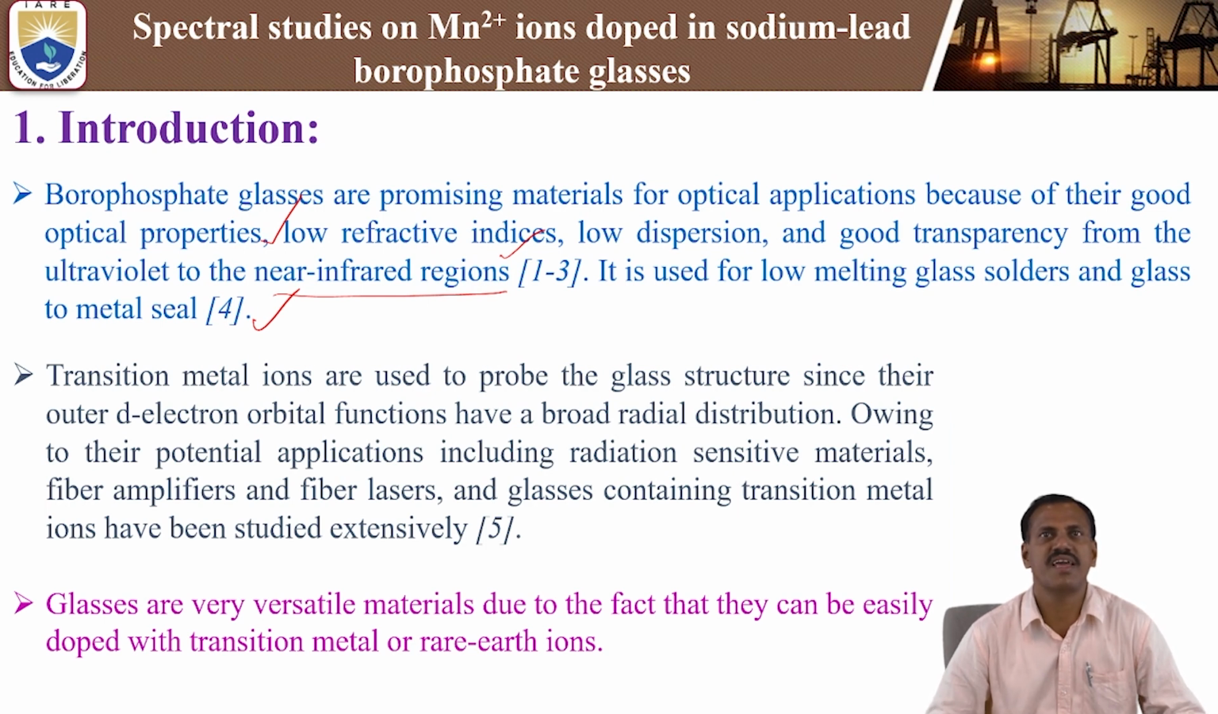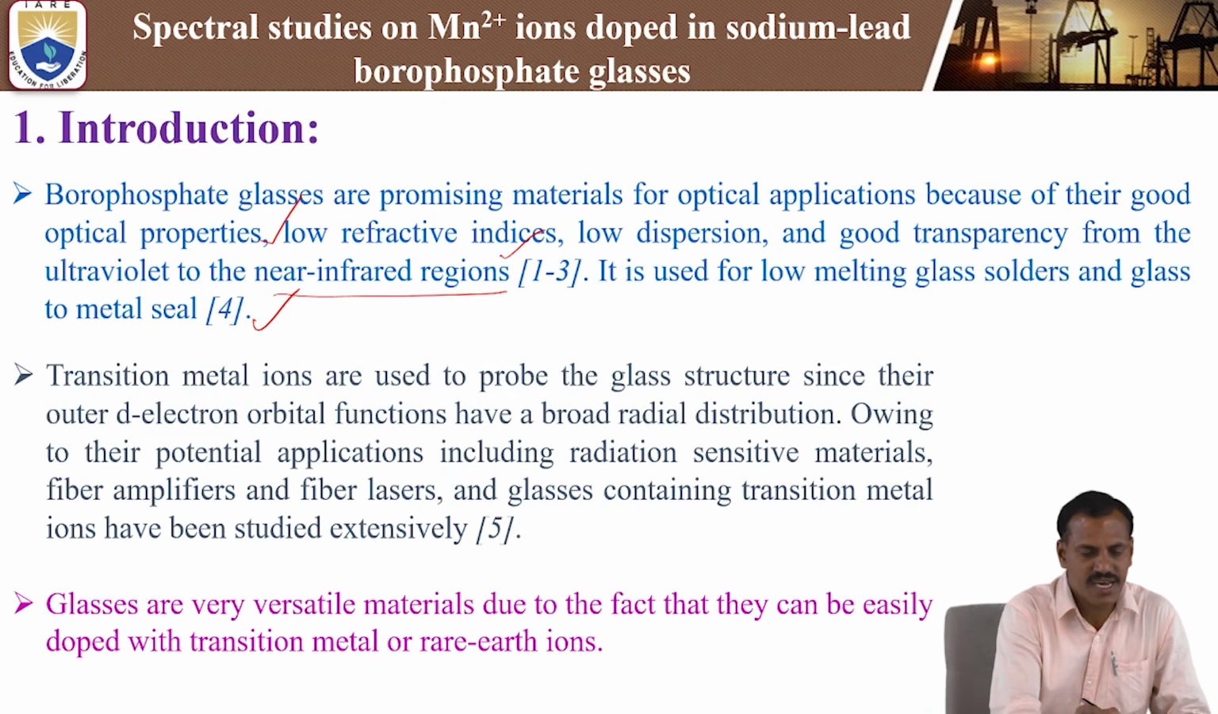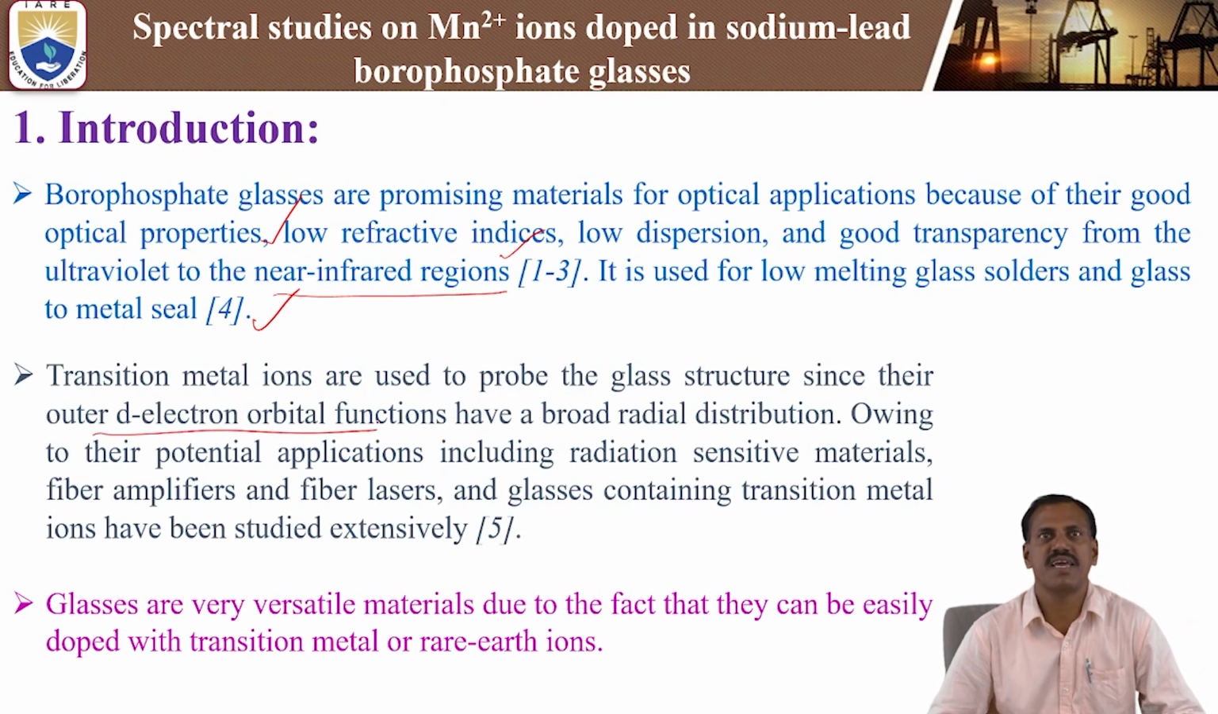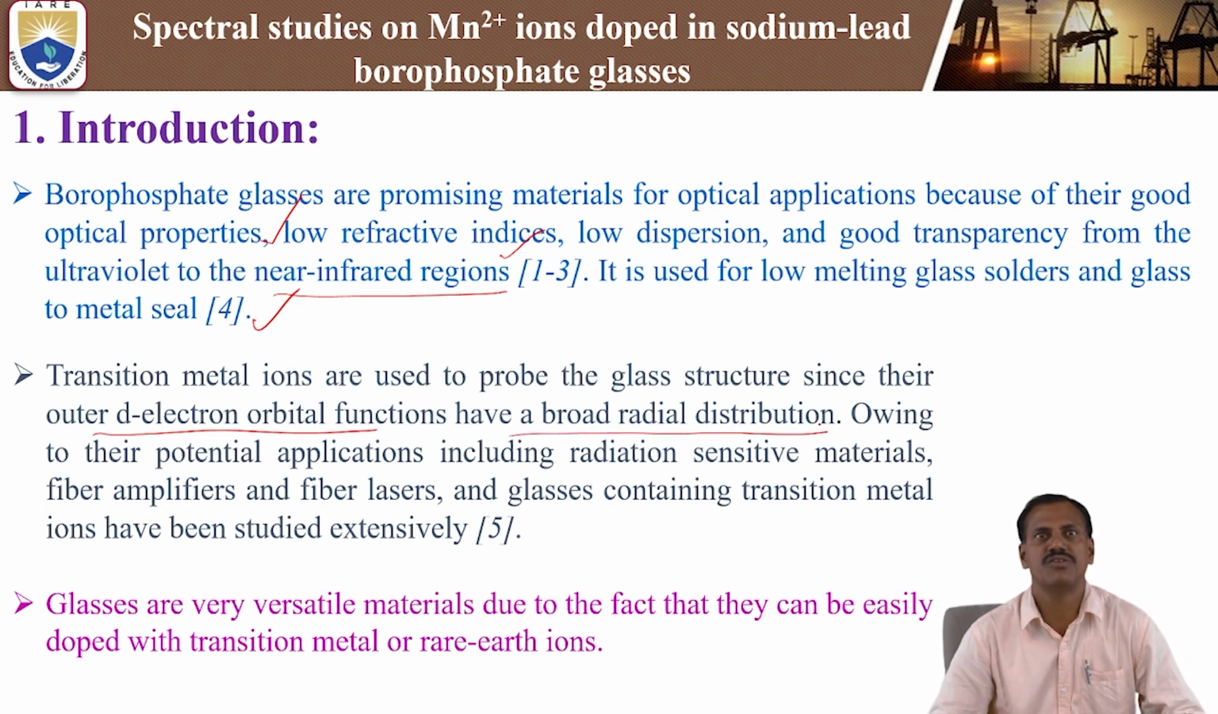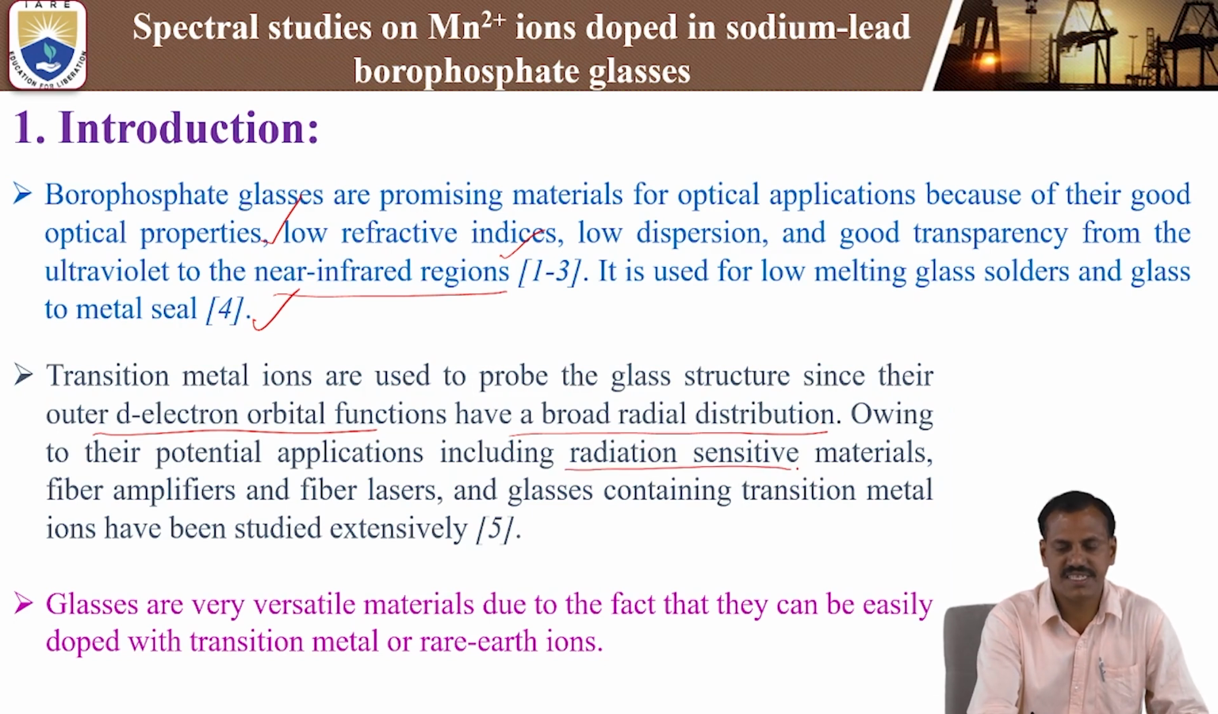Next, transition metal ions are used to probe the glass structure because of their outer d orbital configuration. This is important because transition metal ions belong to the d orbital configuration. The outermost electrons in the d orbital have a broad radial distribution, leading to potential applications, including radiation sensitive materials.